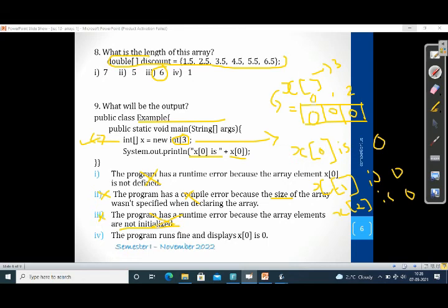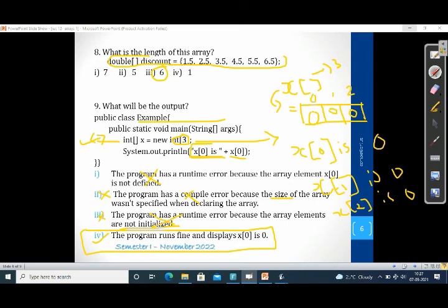The program runs fine and displays x[0] is 0. This is the right answer. It will run. It doesn't show any error, such as runtime, compile time or syntax error. It will run fine and display the value of x[0] as 0, because you have to remember, once we declare an array, it automatically allocates space in memory with the keyword new, and according to the number of elements that we have specified, in that index it will fill the default value of the corresponding data type. So here the integer is the data type, so the default value 0 will be filled.